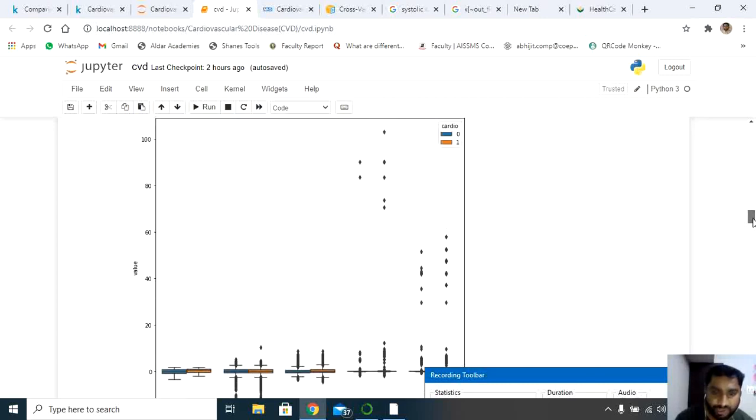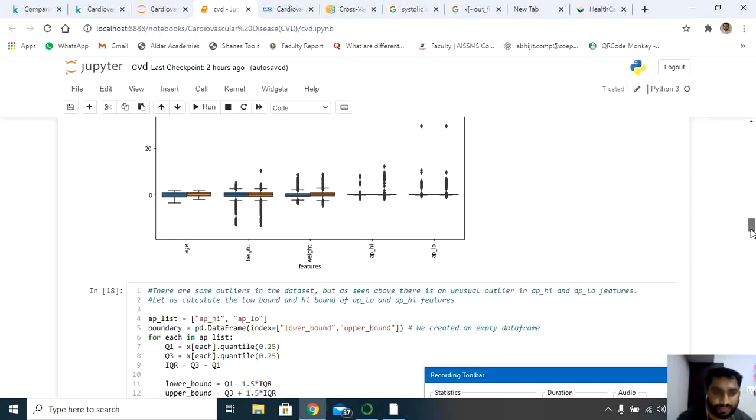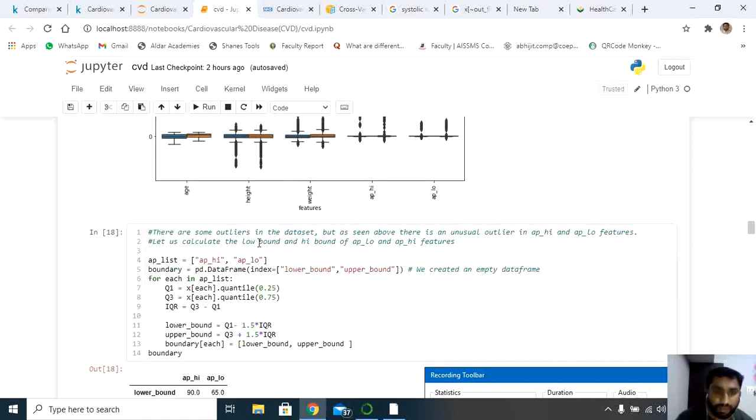When it comes to outliers, you can see there are still some outliers here. We have outliers even after pre-processing the data. There are some more outliers in the data set, but as seen above there is an unusual outlier in the systolic blood pressure and diastolic blood pressure features.